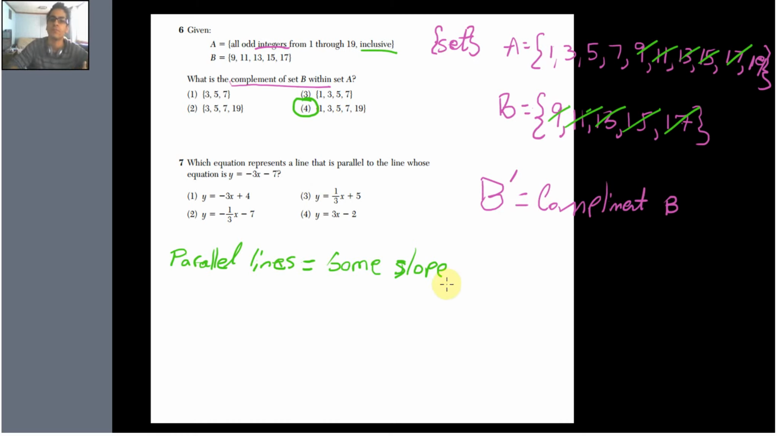Parallel lines equals the same slope. So we know that in our new equation, we're going to be looking for a line with a slope of -3. Already we know we can cancel out this one because that slope is minus 1/3, and we can cancel out this one because that slope is 1/3. It's also got to be minus 3. This one is positive 3. So we already know that our answer has to be this. Okay, we are done.